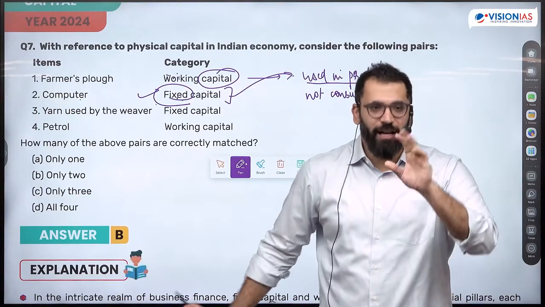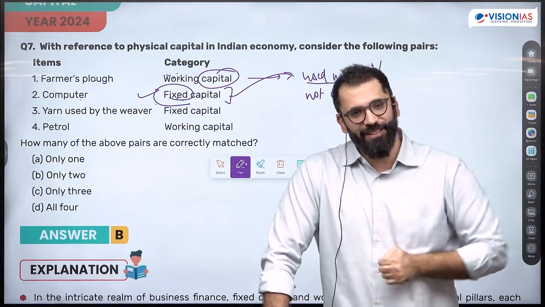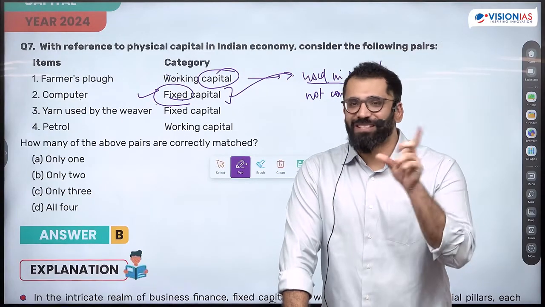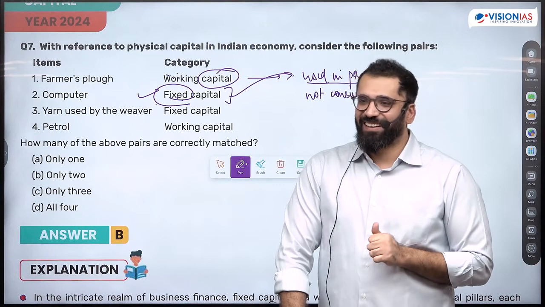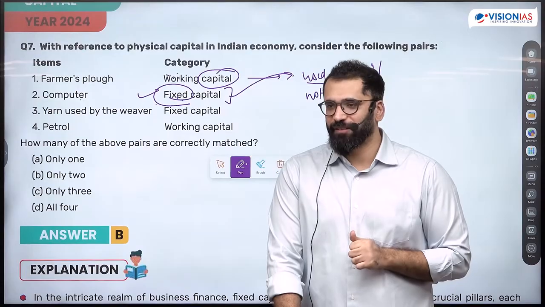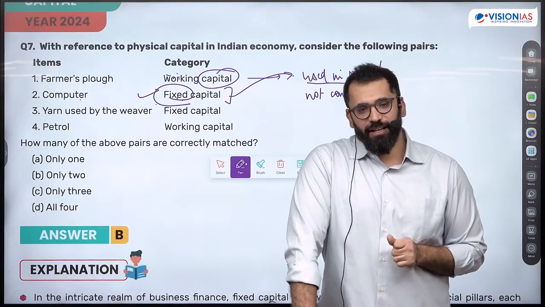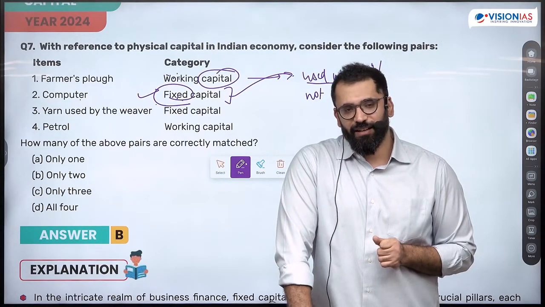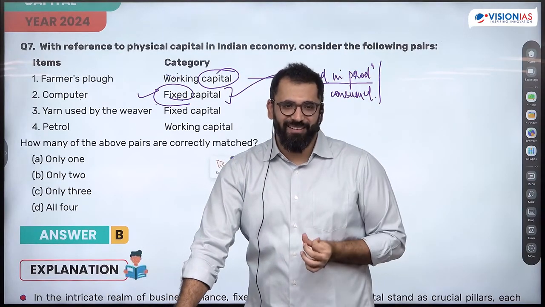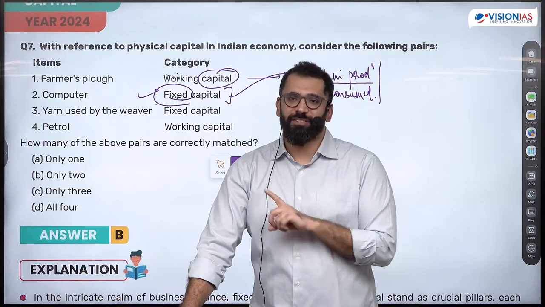Depreciation, if depreciation happens, why is it not fixed? Asset will be fixed only then depreciation happens. The main machine is fixed. Do you have any factor to negate that farmer's plow is not a fixed asset or a fixed capital? Efficiency of plow, how can it vary? That can vary for the computer also. i5 processor and i3 processor. Efficiency can vary. Is the definition of capital dependent on efficiency?